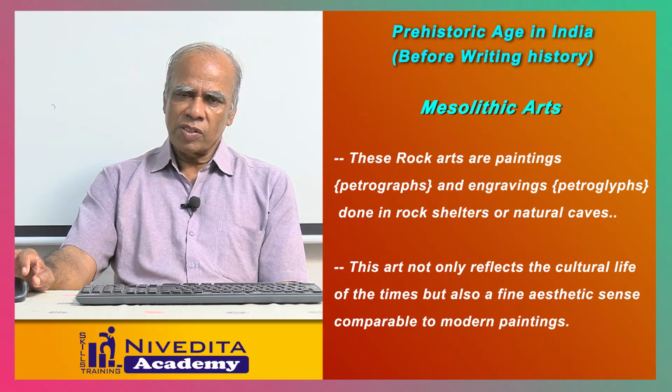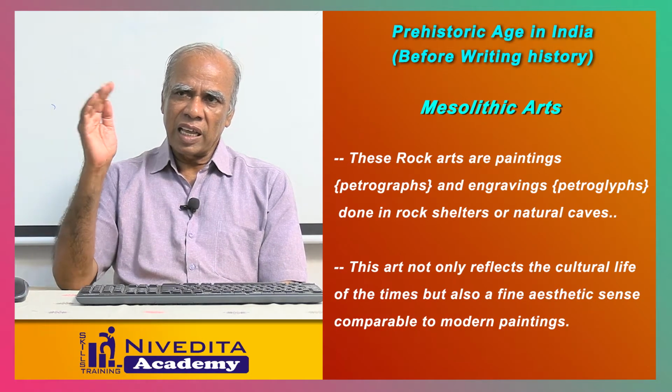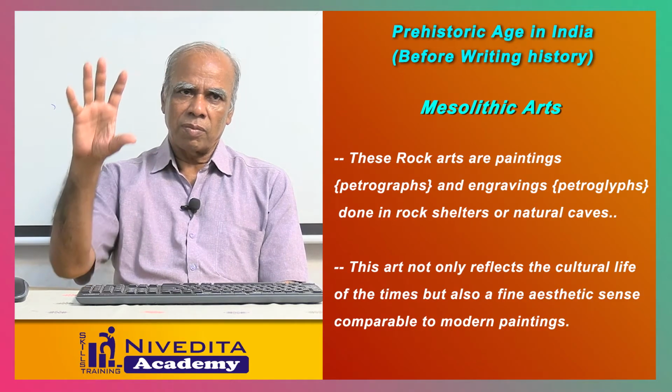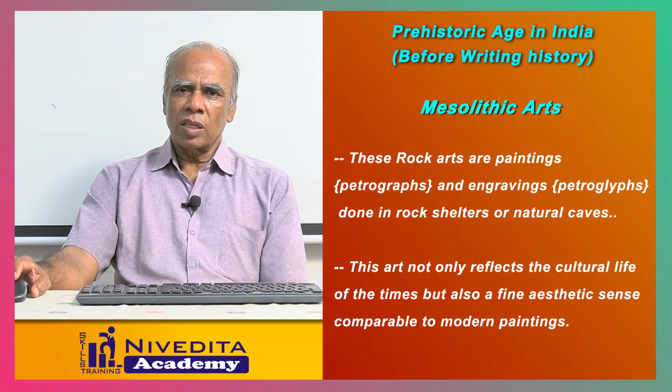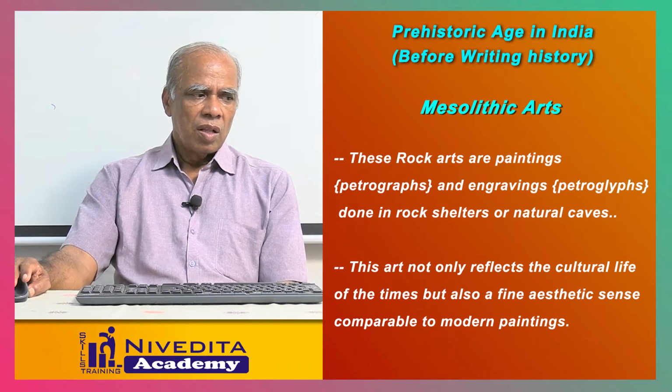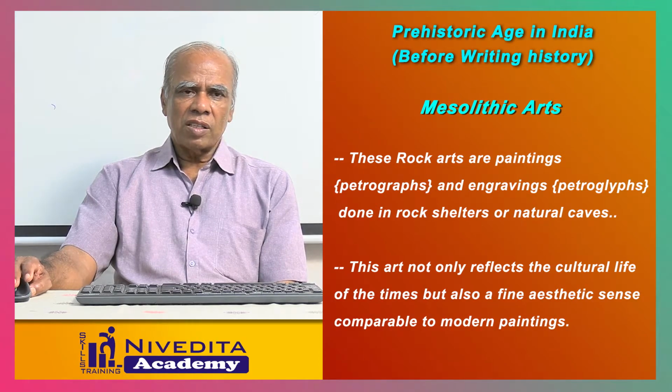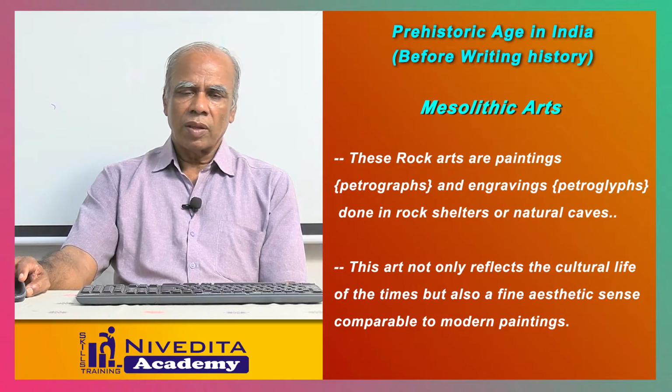And then petroglyphs also were there. They engraved the rocks and made some figures out of that. So these could be found in the shelters, in the natural caves. This art always reflects the culture of the people of those times. It shows that they had also aesthetic sense, just like we have in modern paintings.